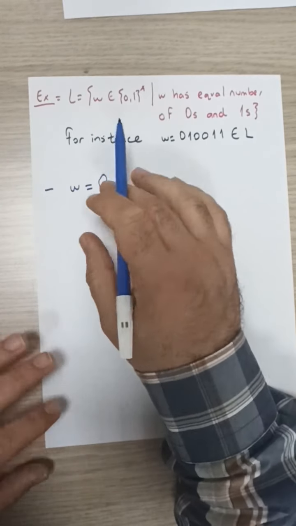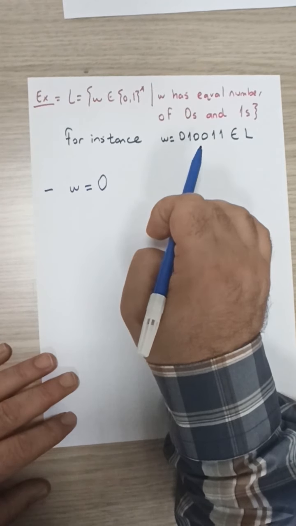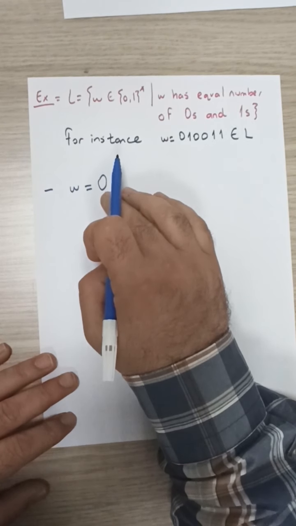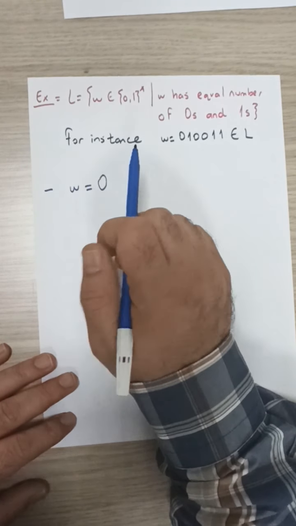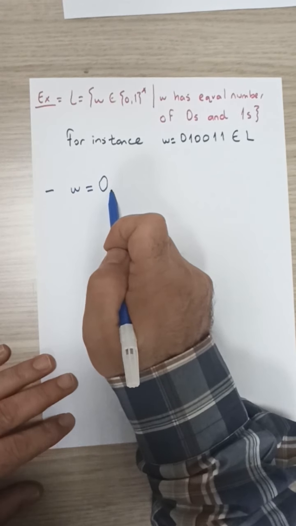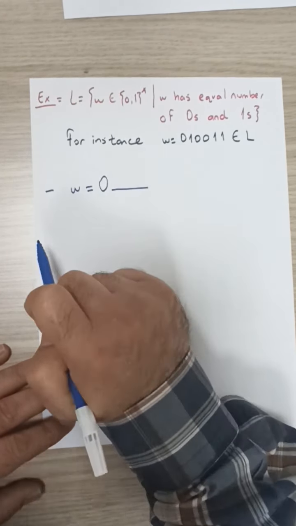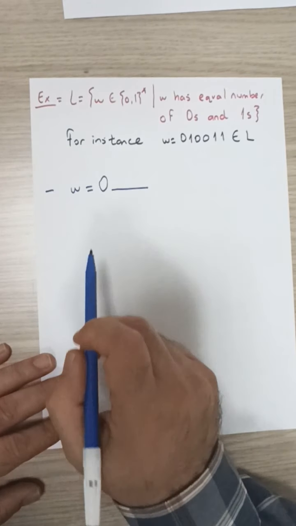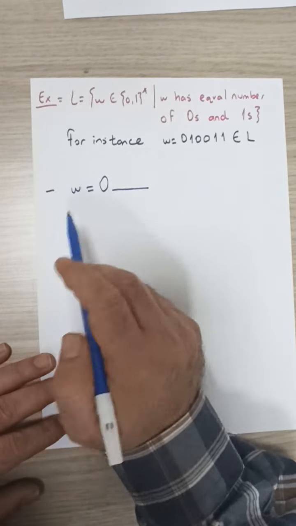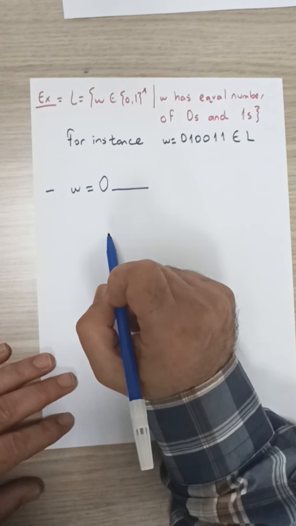Again, as this is the inductive part of our construction, we will split it into two cases. W starts with a 0 or W starts with a 1. Let's consider the case where W starts with a 0. What can it be followed by, this 0, so that the string W is inside the language?